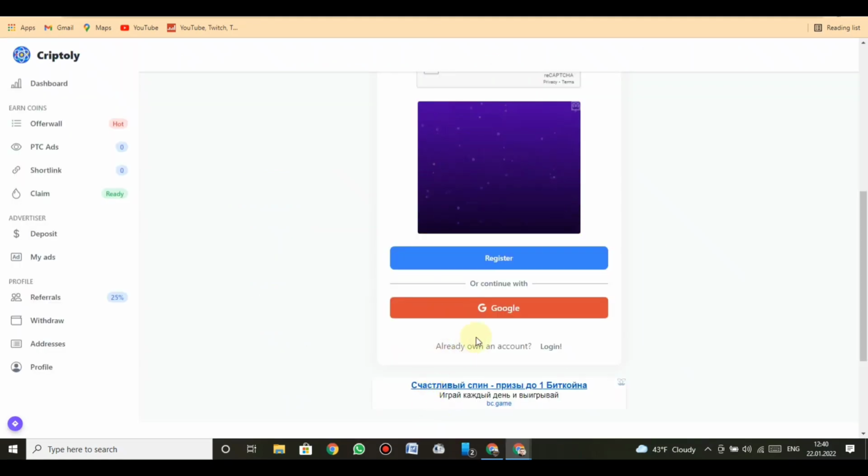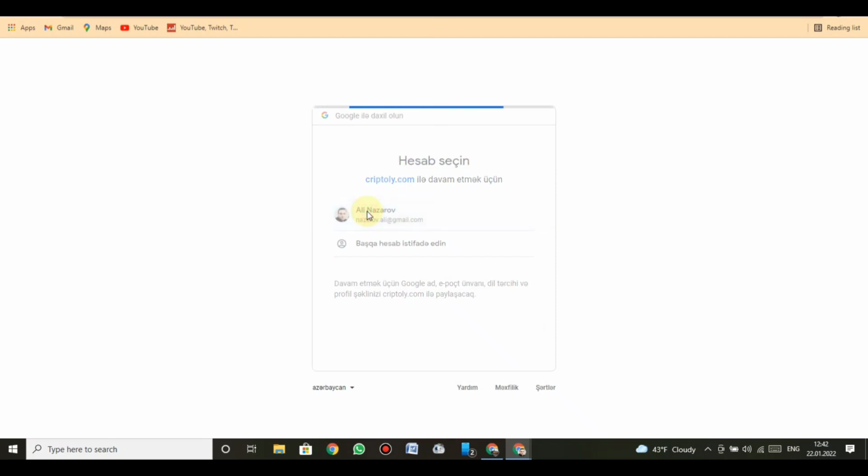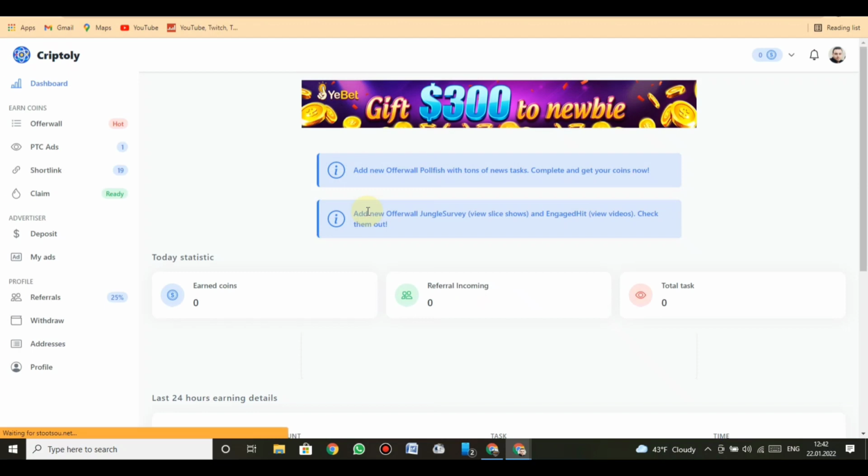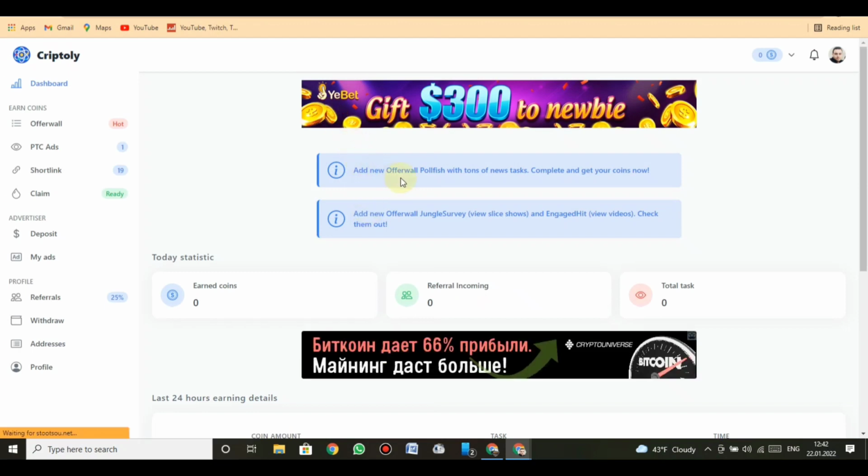Okay, let's register first. I use Google for signing up. I am done and I am in already. Here is information. Add new Offerwall Pollfish with tons of new tasks. Complete and get your coins now. Add new Offerwall Jungle Survey, view Sliceshows and engage kit, view videos.